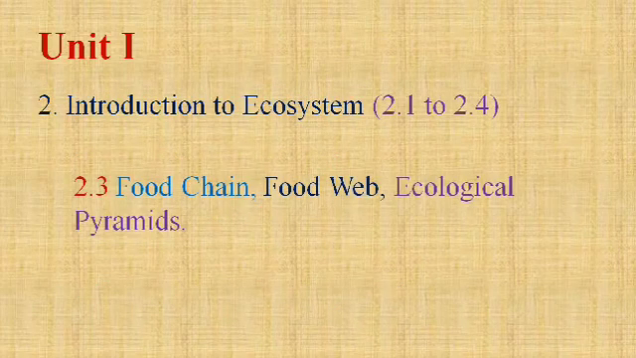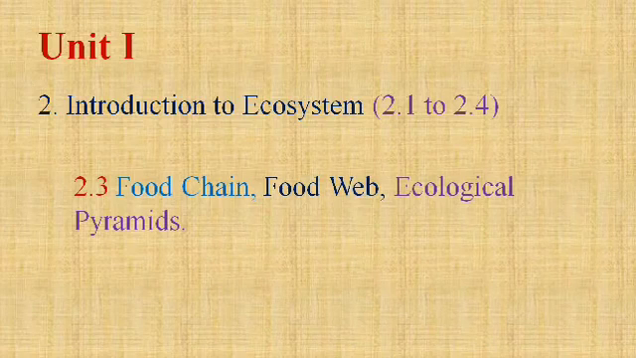Next, we have to discuss various aspects of the ecosystem, that is the food chain, the simple chain from producer to consumer to decomposer, and then the food web, which is the interlocking of food chains. That means one animal occurs at two or more places in a food web. And the last one is the ecological pyramid: pyramid of number, pyramid of biomass, pyramid of energy.